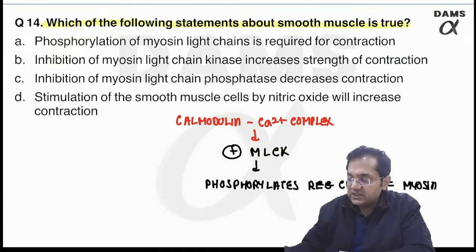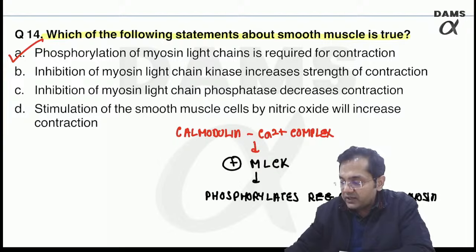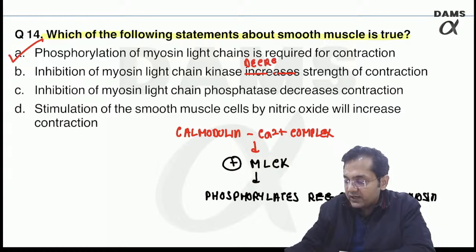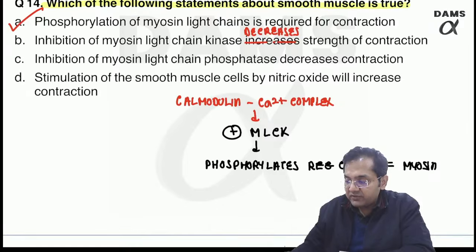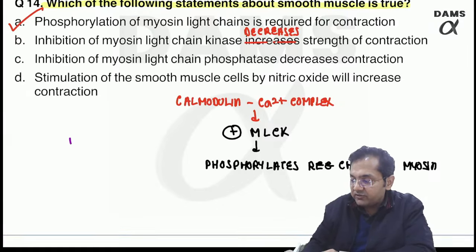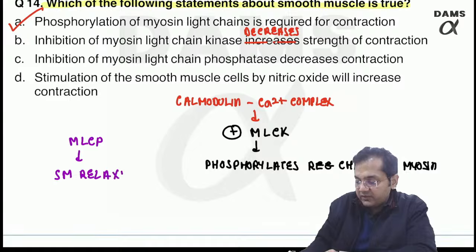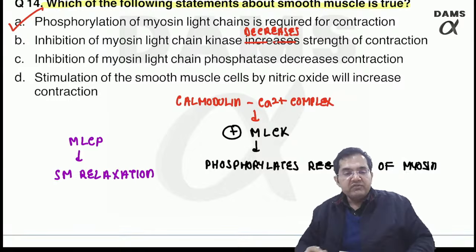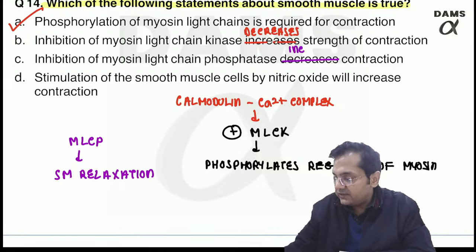Phosphorylation of myosin light chain is required for contraction. Absolutely correct. If you do inhibition of myosin light chain kinase, it will not increase, rather it will decrease the strength of contraction. Inhibition of myosin light chain phosphatase. Remember, myosin light chain phosphatase, which is known as MLCP, is required for smooth muscle relaxation. So if you inhibit the myosin light chain phosphatase, this will increase the contraction.